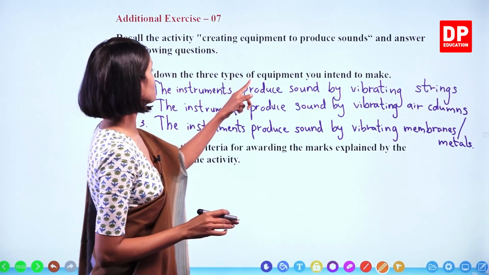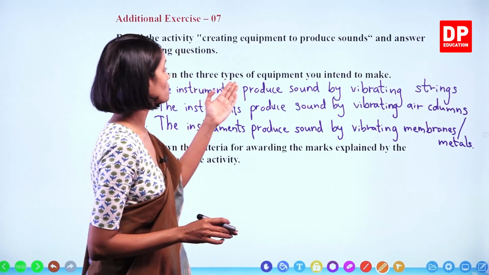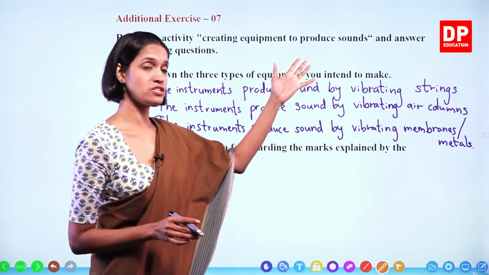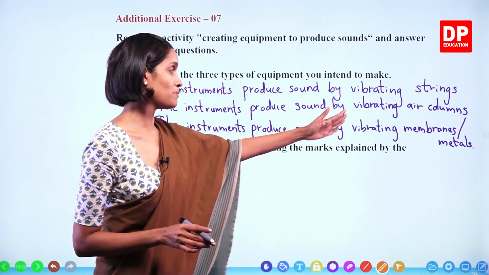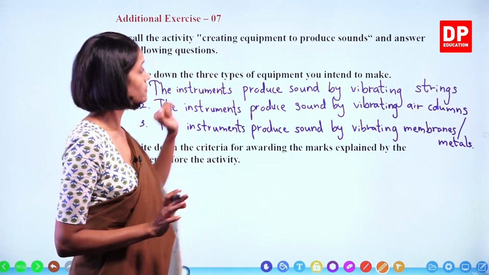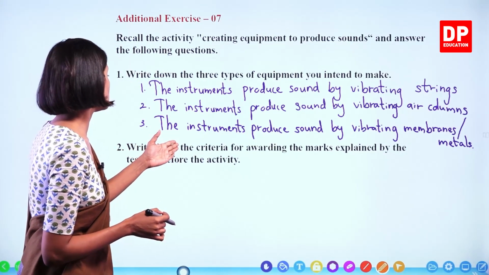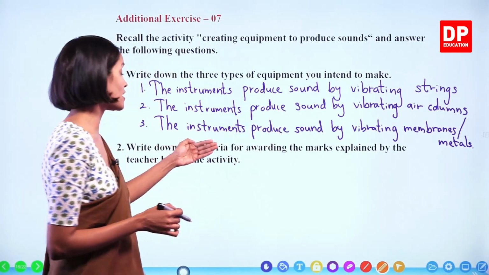Write down the 3 types of equipment you intend to make. The instruments that produce sound by vibrating strings, the instruments that produce sound by vibrating air columns, and the instruments that produce sound by vibrating membranes or metals. Okay? The next one. Write down the criteria for awarding the marks explained by the teacher before the activity.